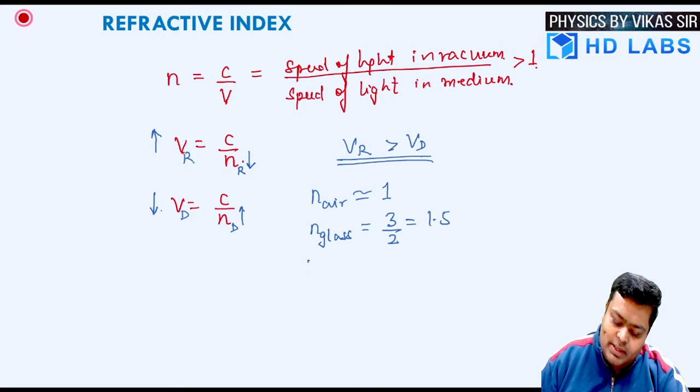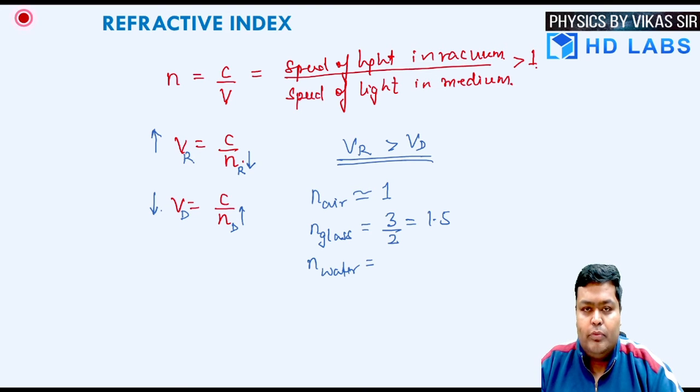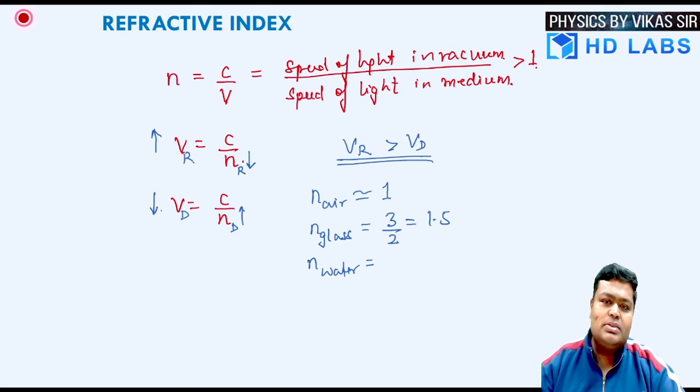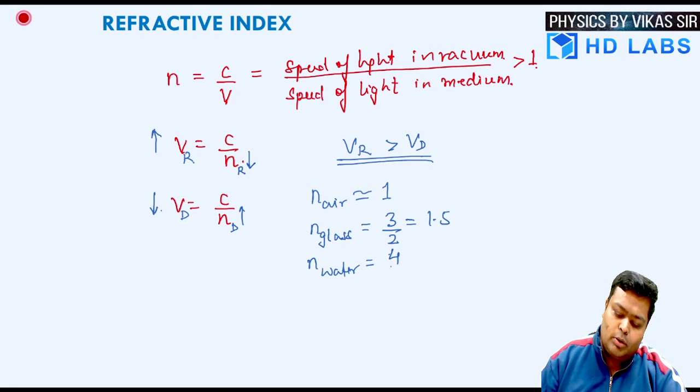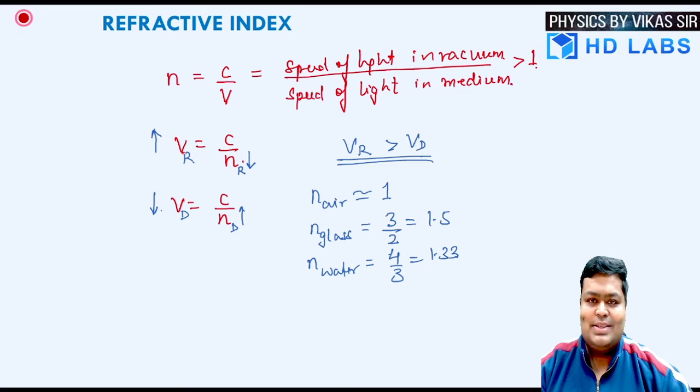So this is a standard value just to explain that the glass is denser with respect to air. Similarly, the most common medium which we get in the numericals is water. Our eye has vitreous humor and aqueous humor as liquids, and they are close to water, right? Why? Because the refractive index of water is around 4 by 3, which is 1.33, and the refractive index of the liquid in your eyes is around 1.35, 1.37.